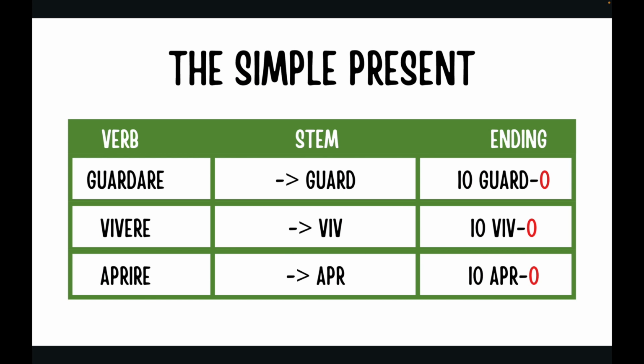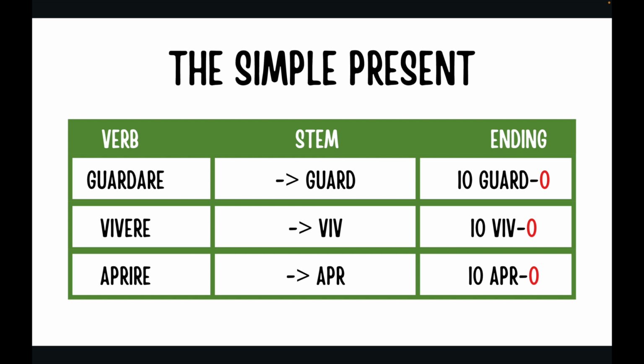To conjugate all the regular verbs in Italian for the simple present, you have to take the infinitive verb, for example, guardare, erase the ending, so -are, so remains the stem, the root of the verb, and you have to add some ending particular for each person.